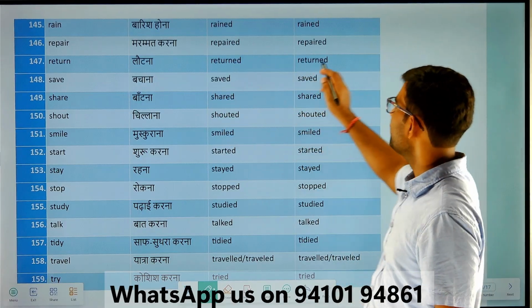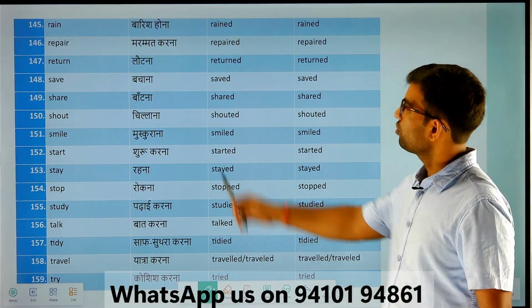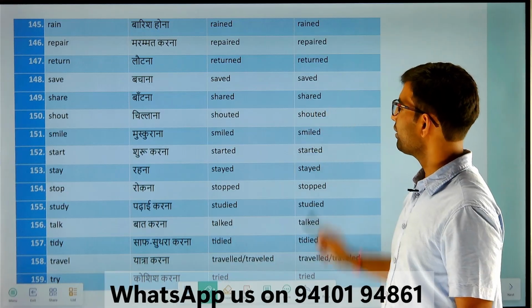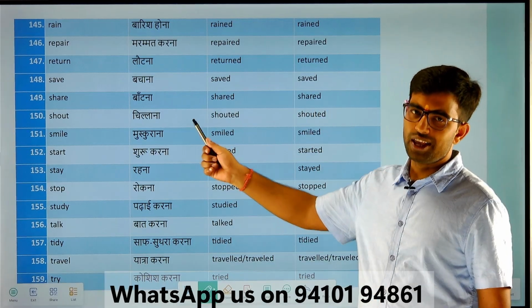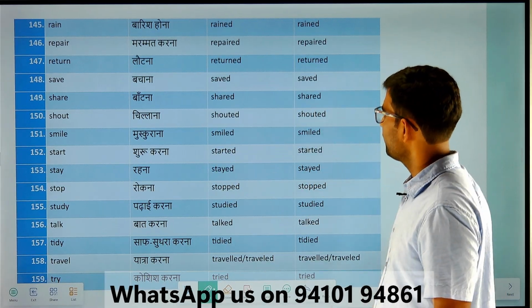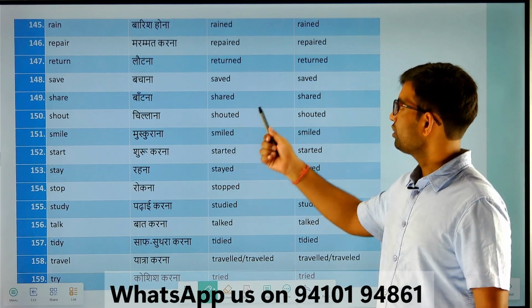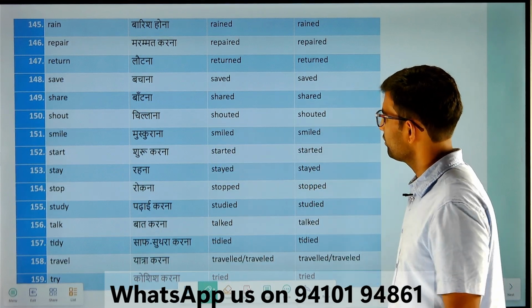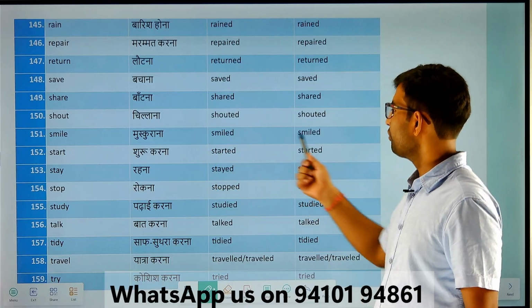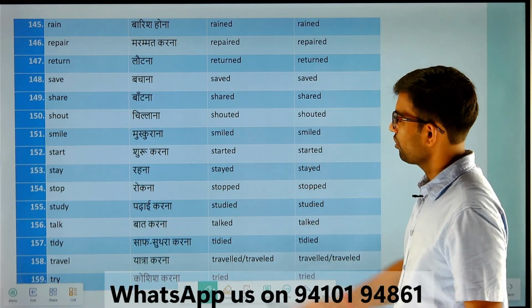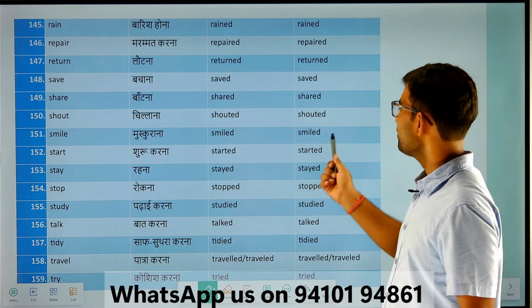Repair, repaired, repaired. Return, returned, returned. Save, saved, saved. Share, shared, shared. Shout, shouted, shouted. Smile, smiled, smiled.